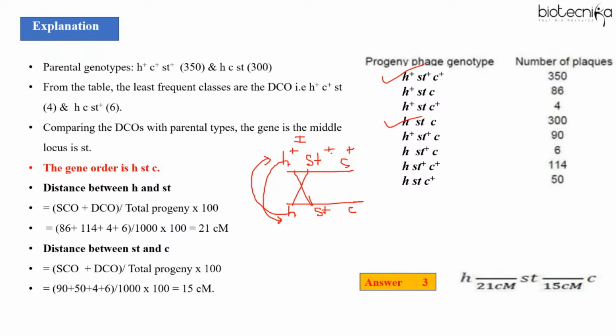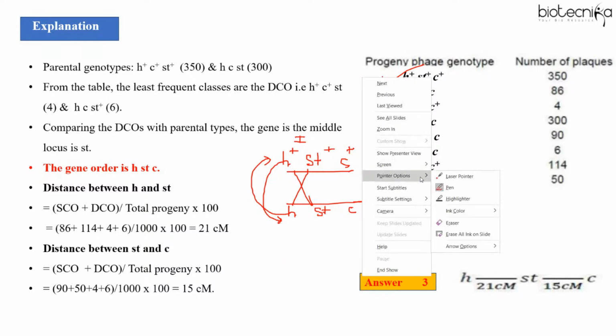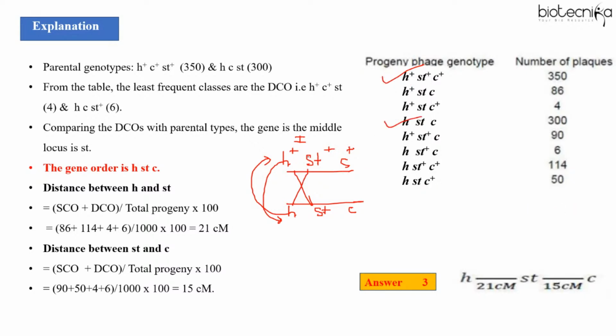So you should get here H, ST plus and C plus, because this one will move over here and this one will move over here, right? And here it will be H plus, ST and C. So I have just seen where these combinations are mentioned. So one is over here, another is over here, right? This one is over here and this one is over here.